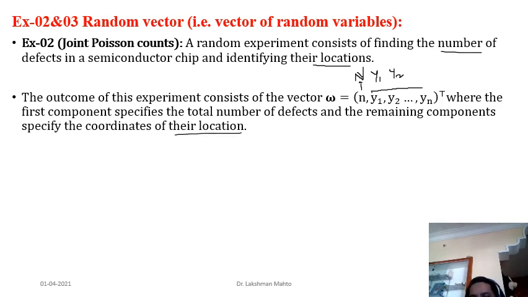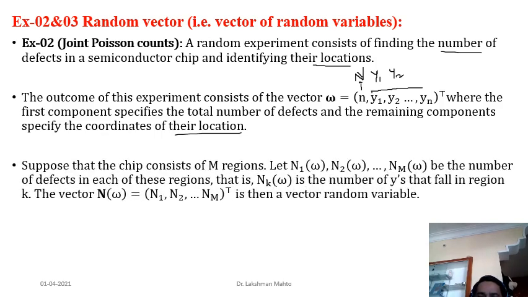Okay, so there are two kinds of random variables we observe in this random vector itself. The first component happens to be discrete in nature. It is talking about a count, so it is discrete, and that's why it has a Poisson distribution. And what about the rest of the n variables? Those are actually the n location coordinates. Location coordinates can take any real value, so these are continuous in nature. So you can say that in this random vector we observe mixed kinds of entries, mixed random variables as entries.